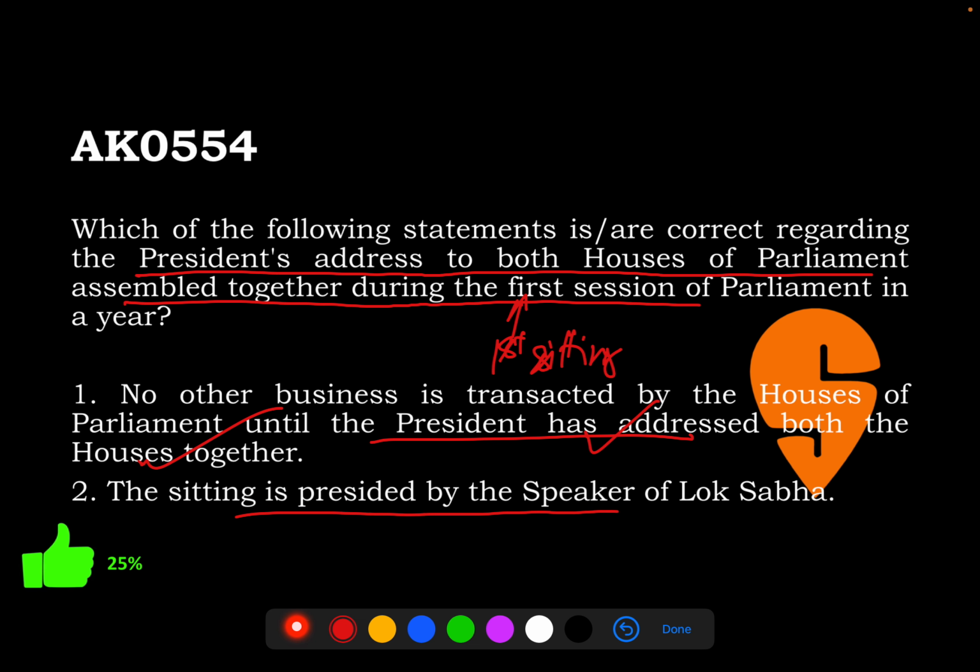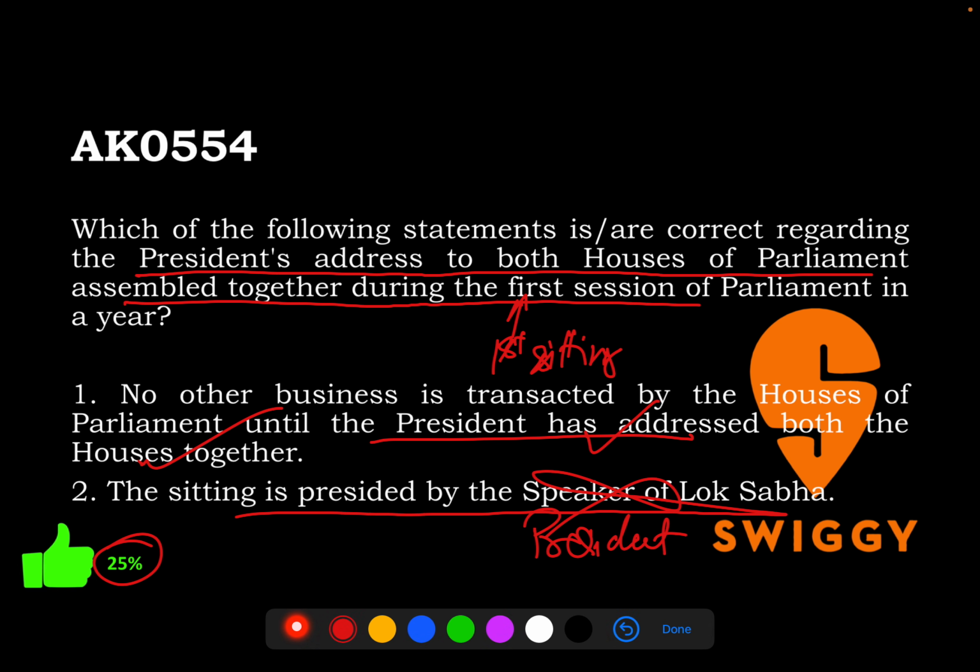Then the sitting is presided by the Speaker of the Lok Sabha. Now, that is wrong. See, it will be presided by the president herself. And that shall be very logical to our mind also, that how can anybody else preside when the president herself is in the meeting? In fact, there is a special chair which is brought only for this visit of the president, and otherwise nobody else sits on that chair. So, quite a poor performance. We really need to up the game, because these are some simple parts of the procedure